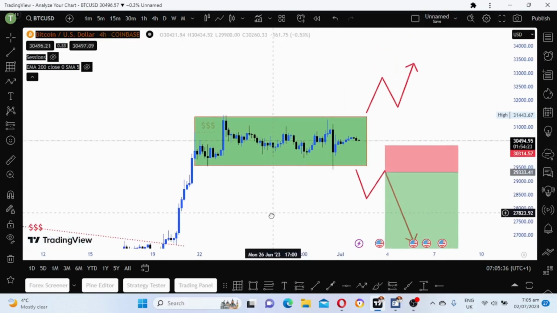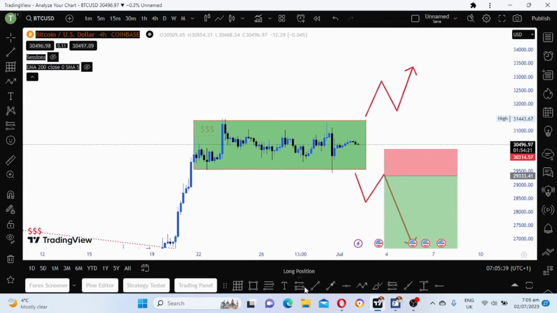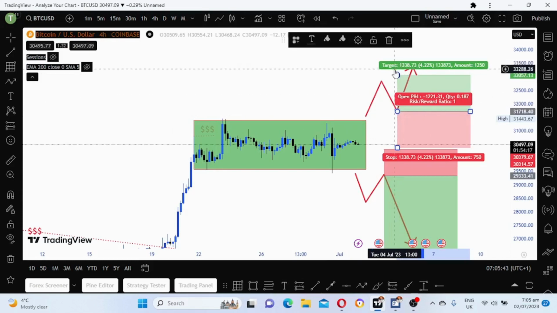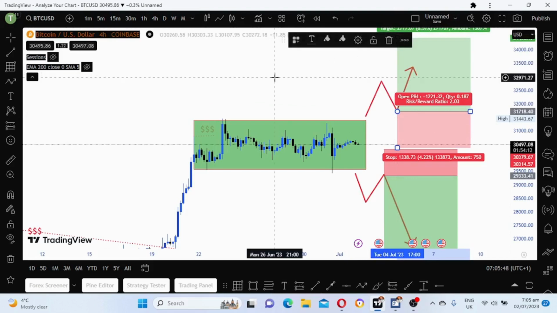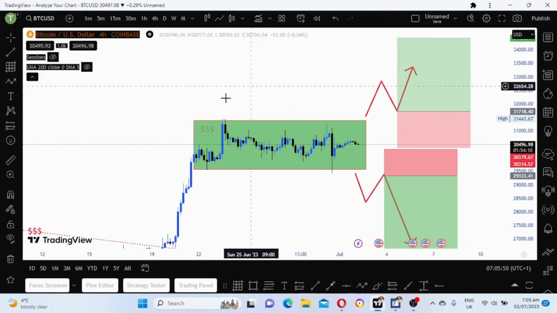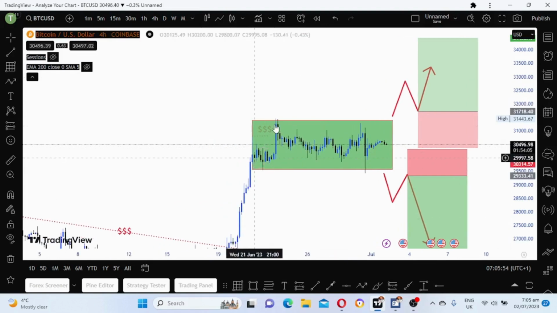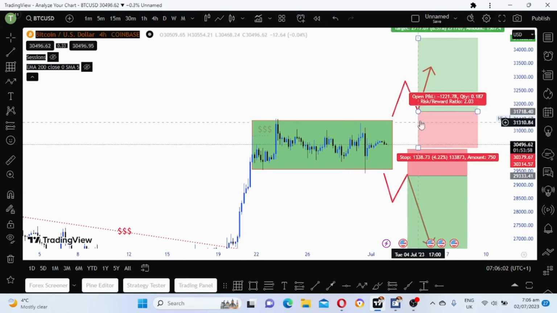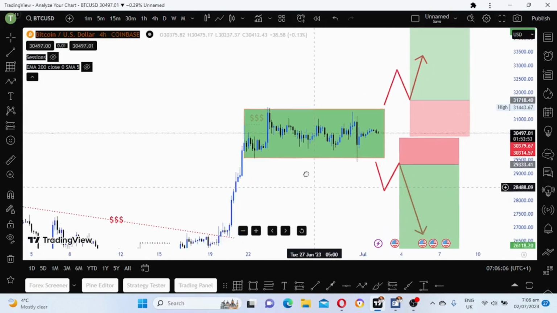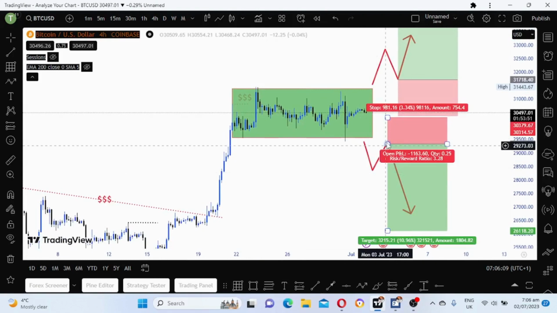The same thing on the upper side. If it breaks out, I'll wait for what? I'll wait for a pullback and then I buy, guys. This is what I'm waiting on now, Bitcoin, guys. So there's nothing too much happening here. As you can see, just consolidating up and down, up and down, up and down. But if it breaks on the upper side, then I wait for price to come back and buy. Or if it breaks on the downside, I'll wait for price to pull back and then I sell.